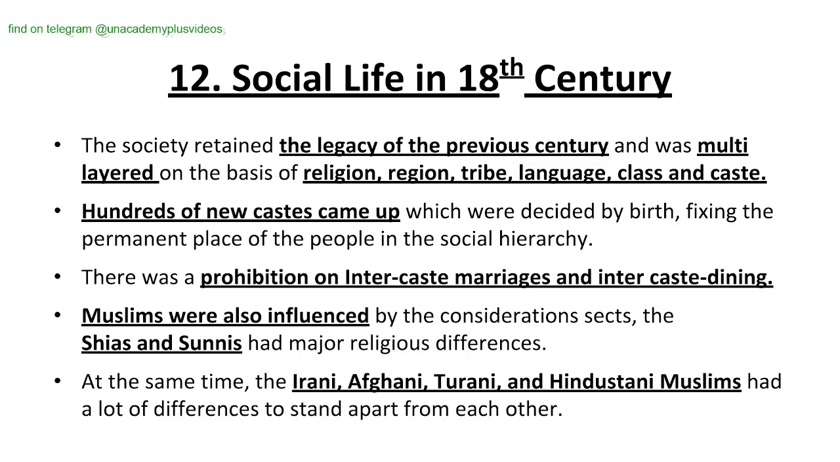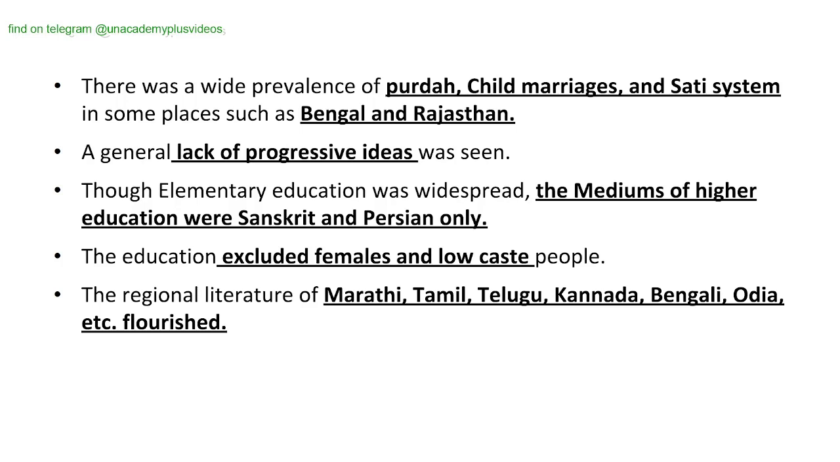Muslims were also influenced by considerations of sects. The Shias and the Sunnis had major religious differences. At the same time, the Irani, Afghani, Turani, and Hindustani Muslims had a lot of differences to stand apart from each other. There was a wide prevalence of purdah, child marriages and the sati system in some places such as Bengal and Rajasthan. A general lack of progressive ideas can be seen.